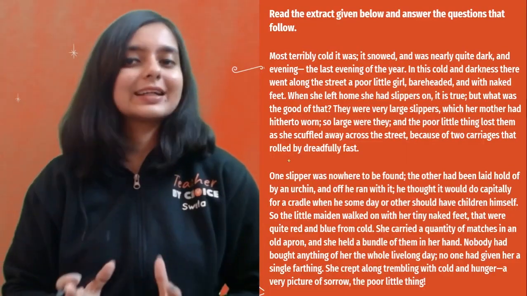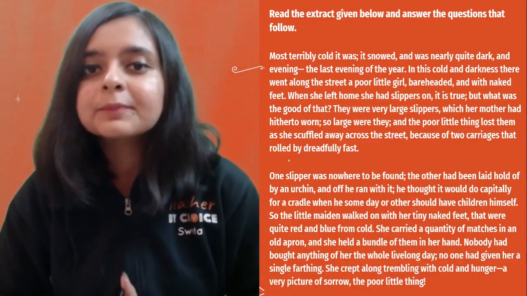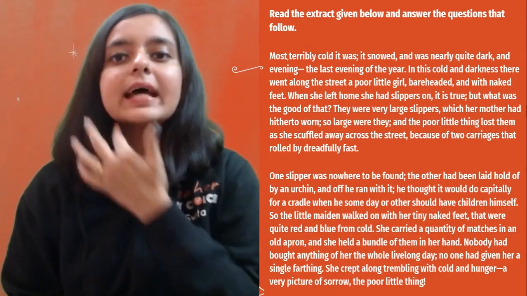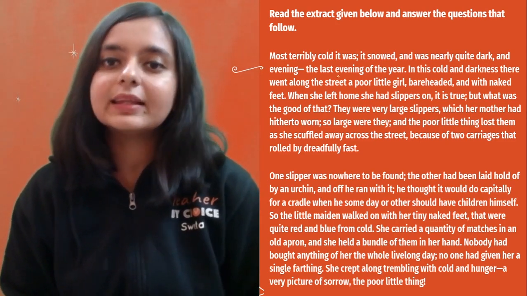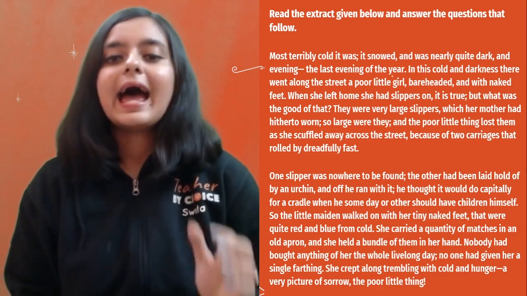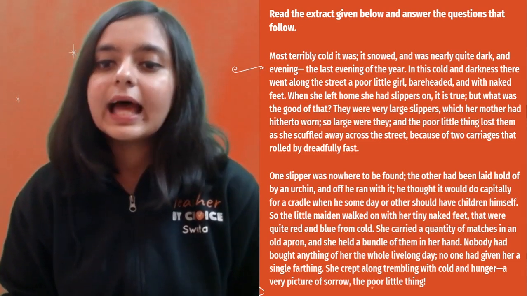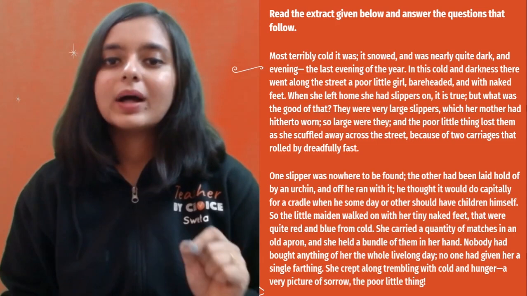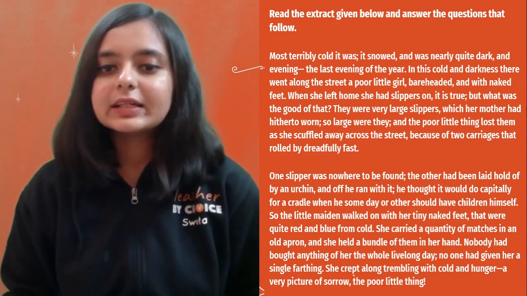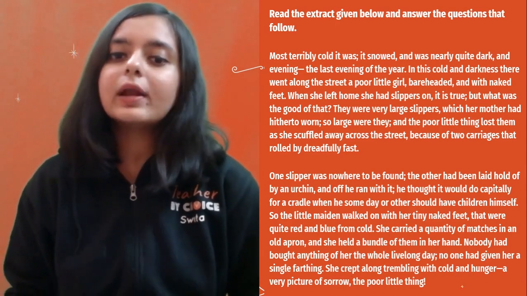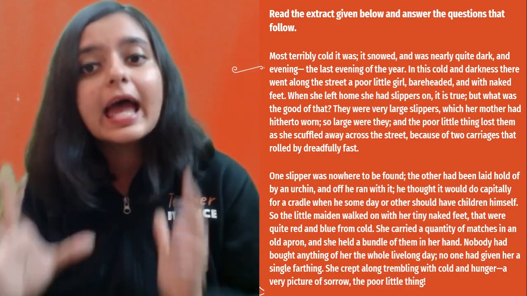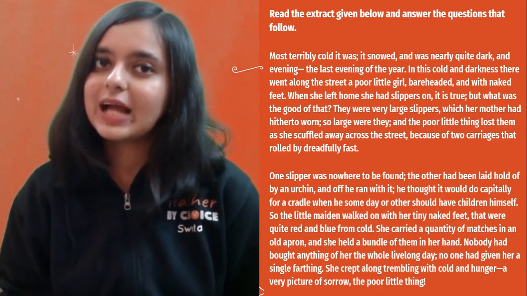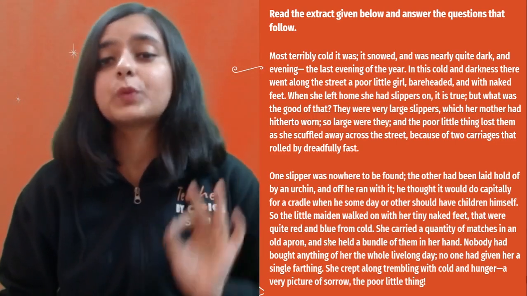This is the extract, guys. Please read through the extract. Most terribly cold it was. It snowed and was nearly quite dark, and evening, the last evening of the year. And it continues still. The little poor thing, one slipper was nowhere to be found, etc. She kept along, trembling with cold and hunger. So you can understand from where exactly the passage is taken. Please read through the entire passage, guys. It's very important to read through the text properly.